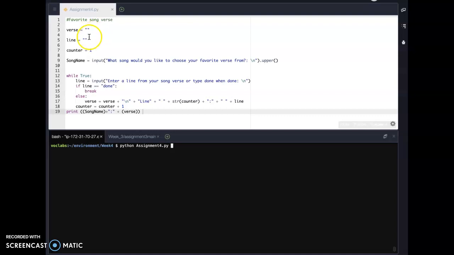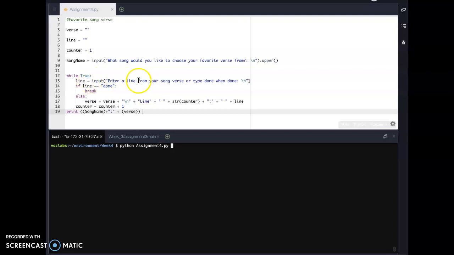So we have verse placeholder, line placeholder, counter starting at 1, and an extra that I threw in here, song name, prompting the user input for the name of the song, and then putting it in uppercase just because I think it looks a little nicer, makes it stand out. Then we go into the while loop.